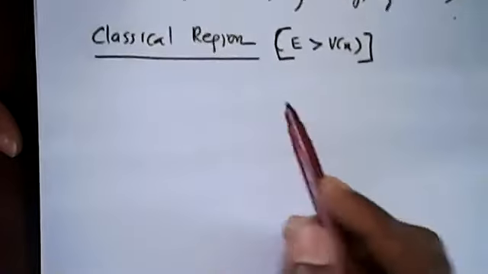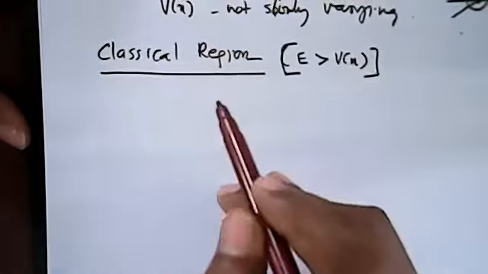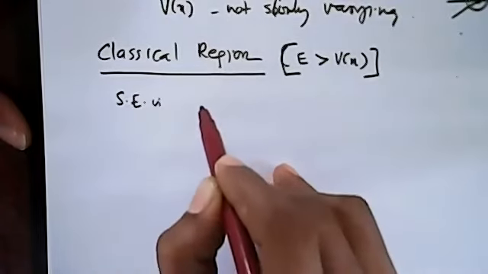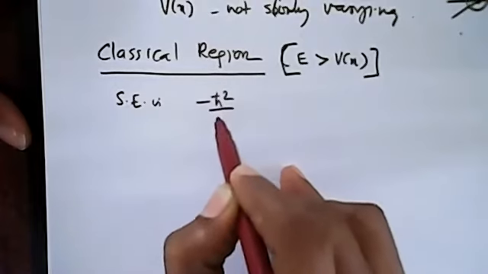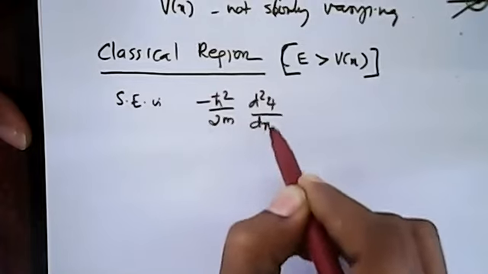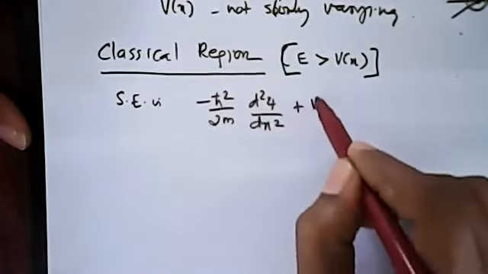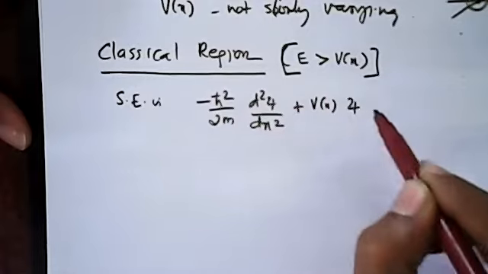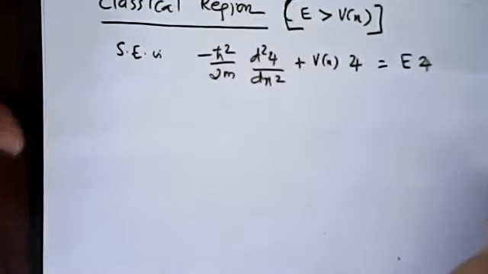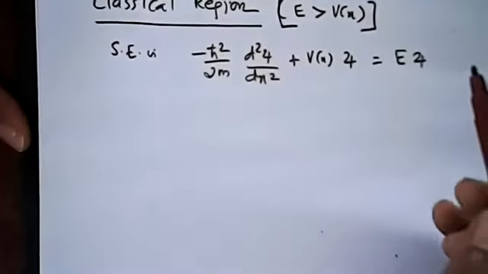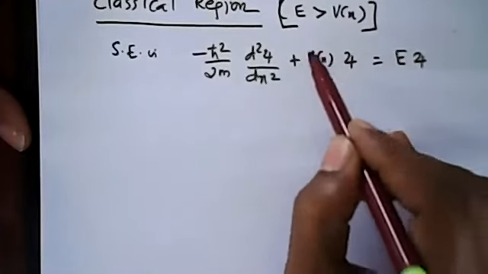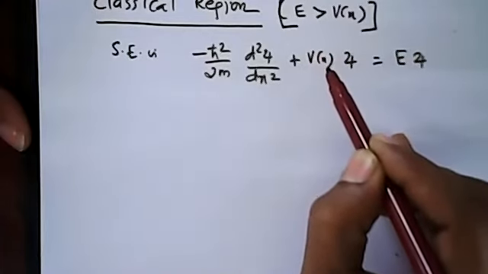Now let us solve the Schrodinger equation and see what happens. The Schrodinger equation is minus h cross square by 2m d square psi by dx square plus V of x psi equal to E psi. This is our usual one-dimensional Schrodinger equation, and we have substituted V as V of x.